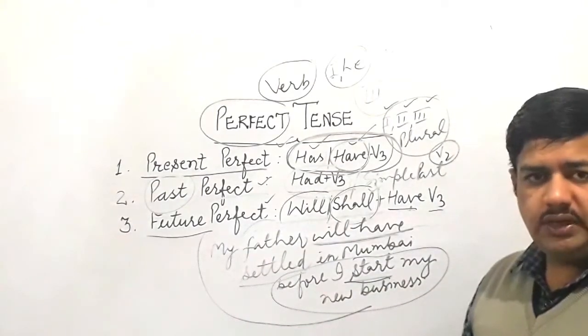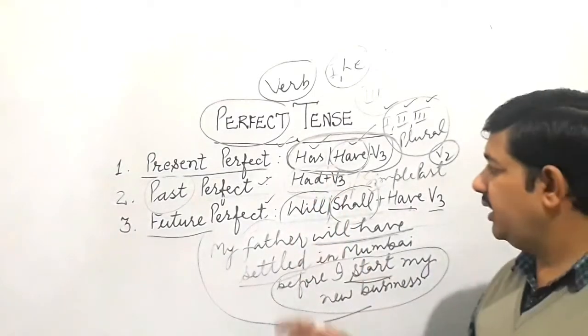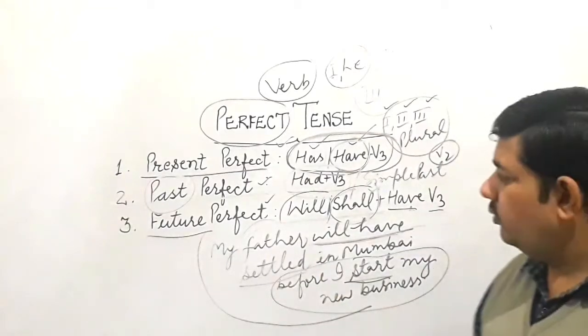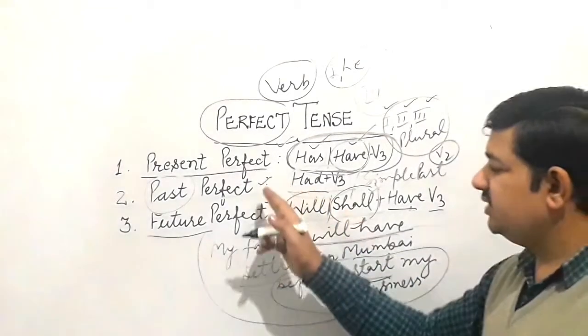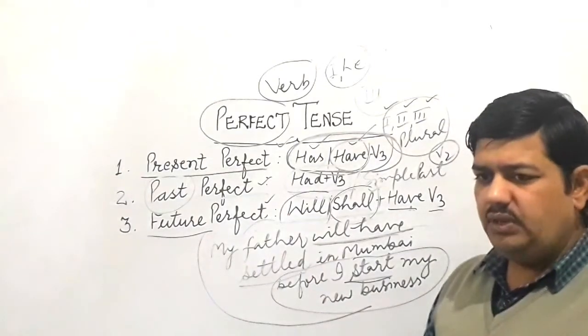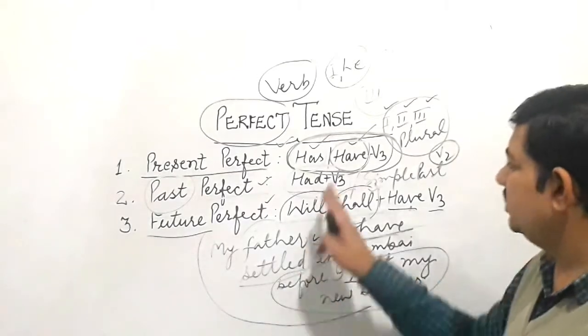Overall, I come to the conclusion of this video now. Again, I just give you a quick review about all these things. Present perfect: when we talk about activities that we feel have been completed at the time of speaking, we use have third form.